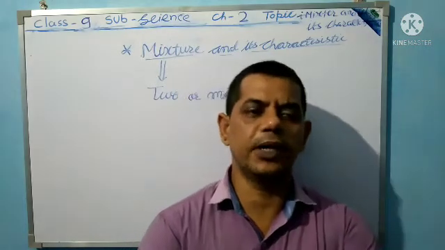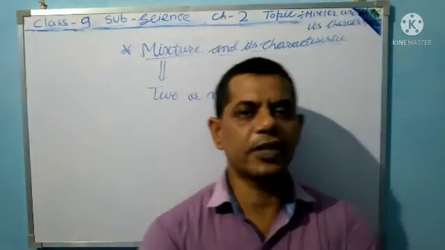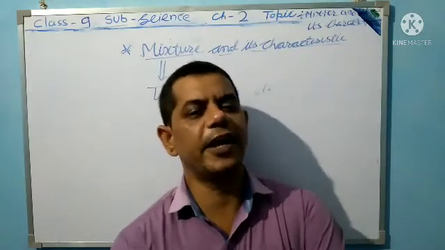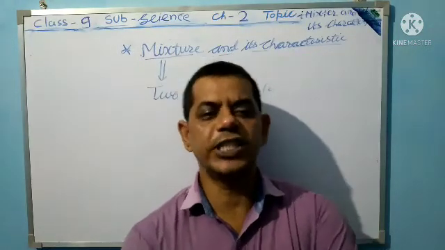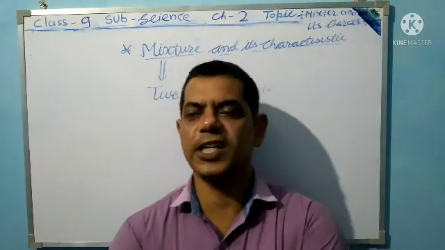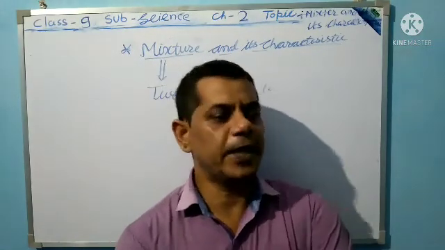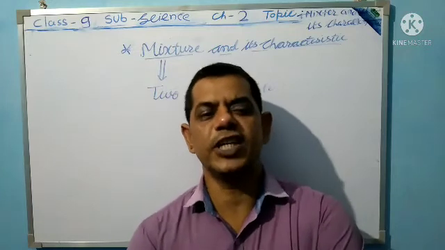In previous classes, I also discussed the topic of mixture and its types, homogeneous mixture and heterogeneous mixture. The first thing I explain is the mixture. What is a mixture?